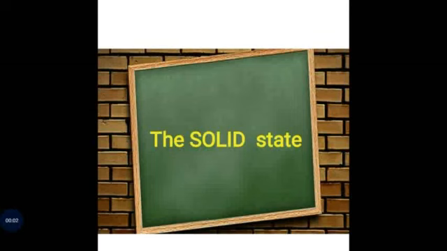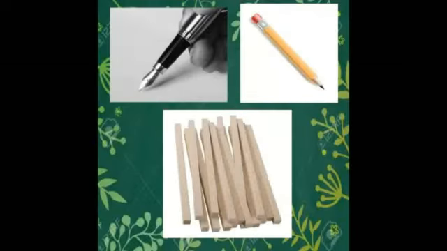First state is the solid state. In our daily life, we see many things. Observe a pen, a book, a needle, wooden sticks, etc. Do all these have a definite shape, distinct boundaries, and fixed volume? What happens if they are hammered? Try to compress them by applying force. Are we able to compress them? We can see that all these have a definite shape, distinct boundaries, and fixed volumes.